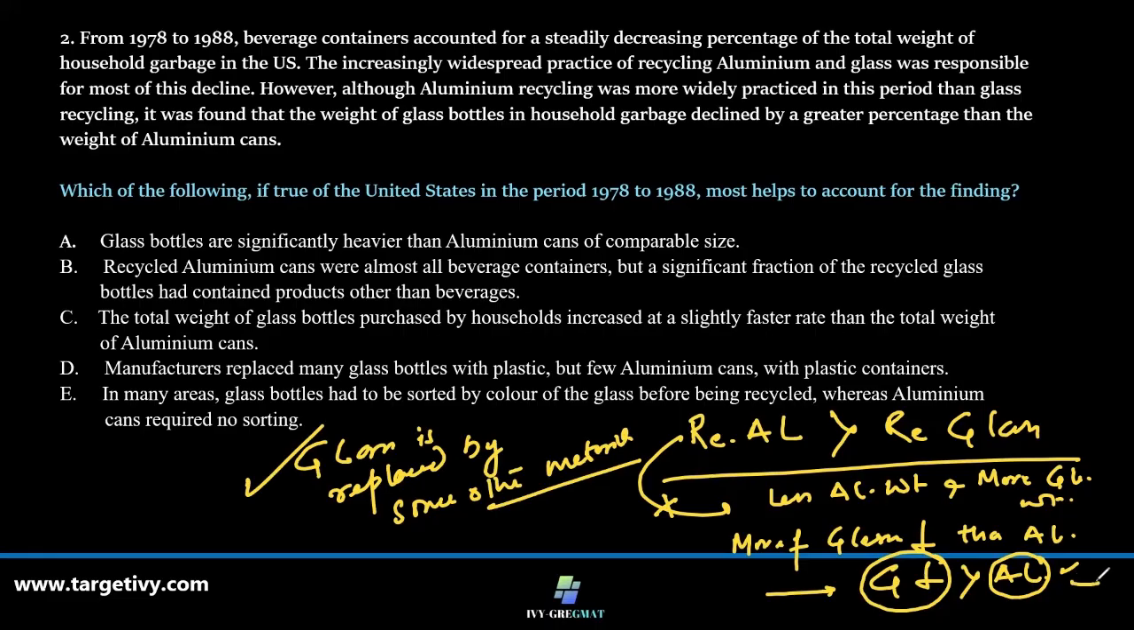So there were 10 bottles of glass, say, and 10 cans of aluminum. All 10 got recycled. But here the glass got replaced by only 5 new glass. Or rather, all the glass bottles are now replaced by, say, something else. So obviously, the weight of this will go down in the garbage. Let's look at answers where we can find a similar kind of situation. Let's look at option D.